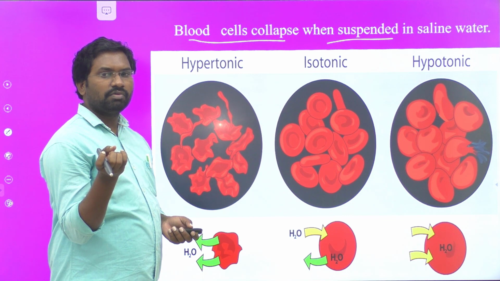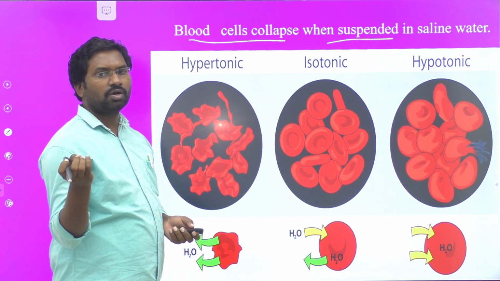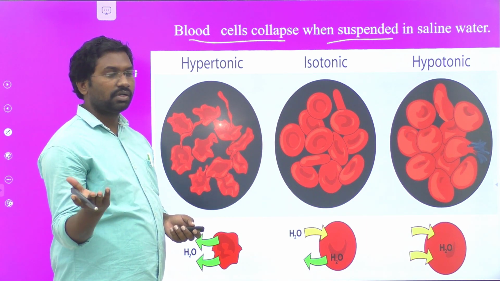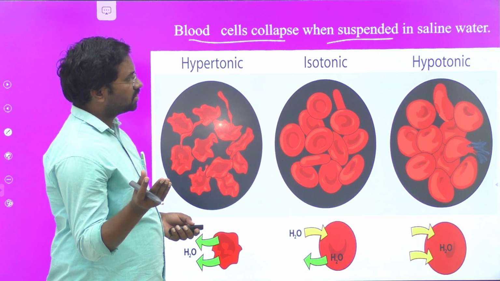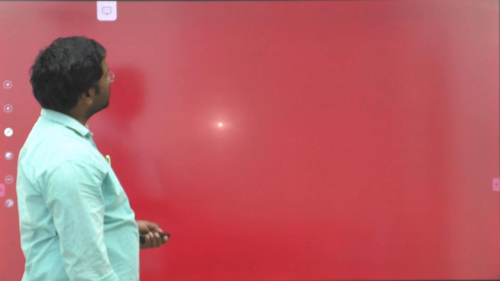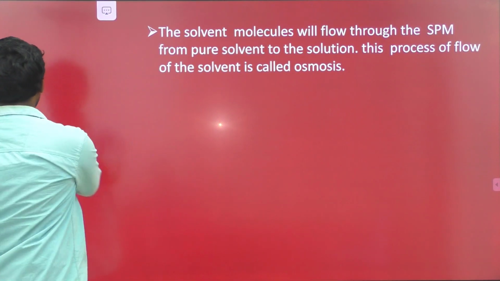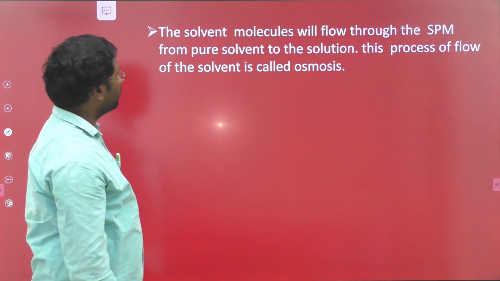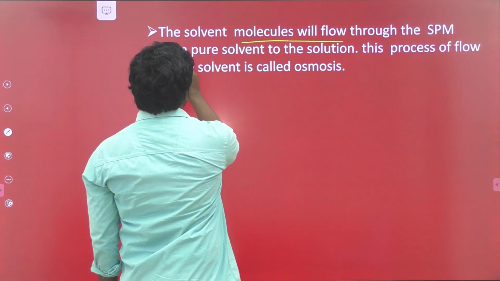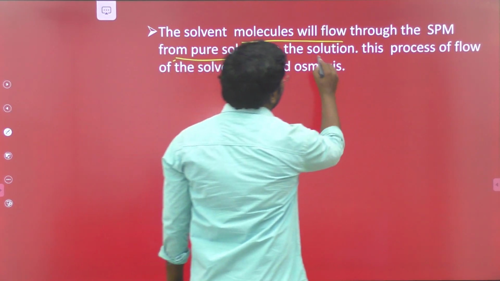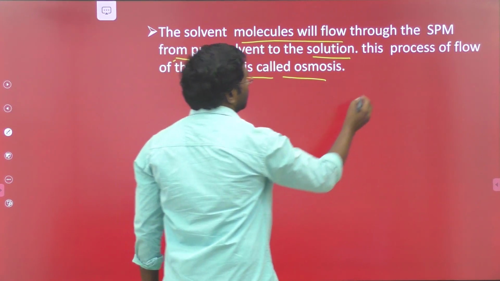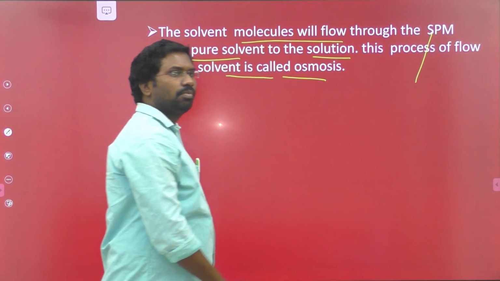Some of the water content flows out from the cells. Before, the size of the cells is in a particular range; after placing them in saline water, the blood cells shrink and their size decreases. So these are all good examples of osmosis. By observing all these examples, we conclude the definition of osmosis like this: the solvent molecules flow through the SPM from pure solvent to the solution. This process of flow of the solvent is called osmosis. Here SPM is known as semi-permeable membrane.